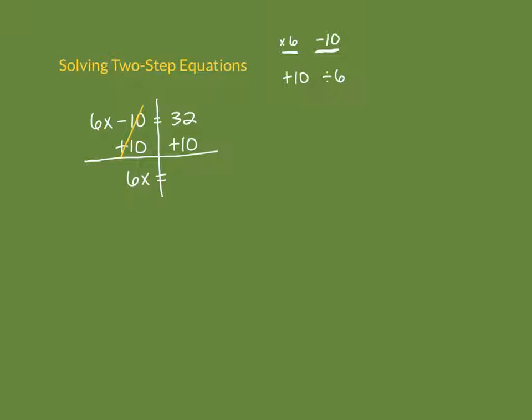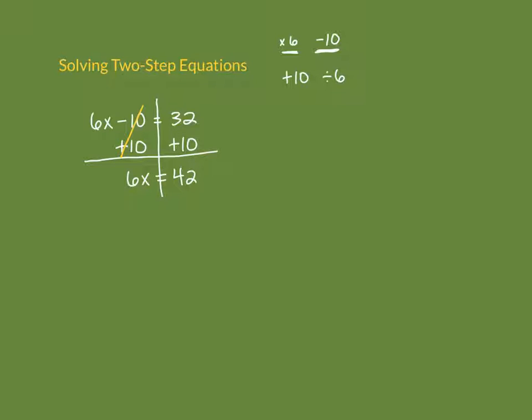On the right side of the equation, those are like terms, 32 and 10, so we can add them together to get 42. Now we're back to something that looks more familiar. So I have a term with a variable on one side, the term without a variable on the other side, or a constant term is what we call it when it doesn't have any variables.